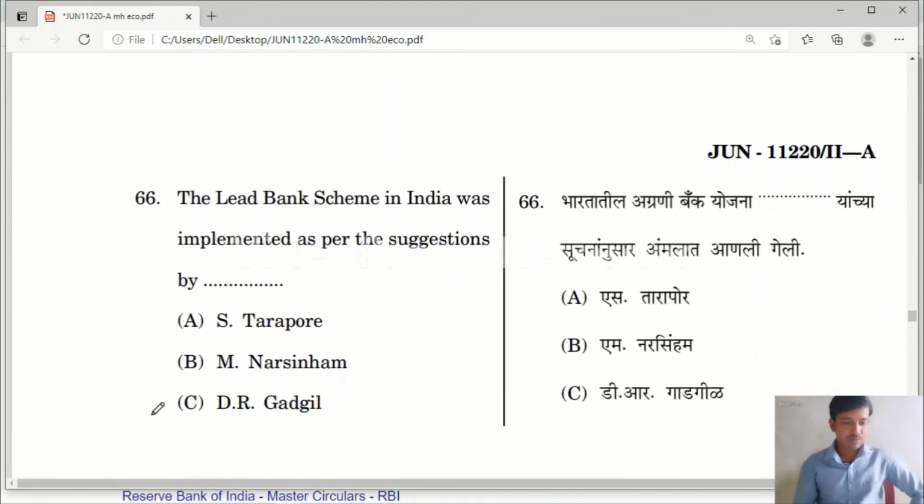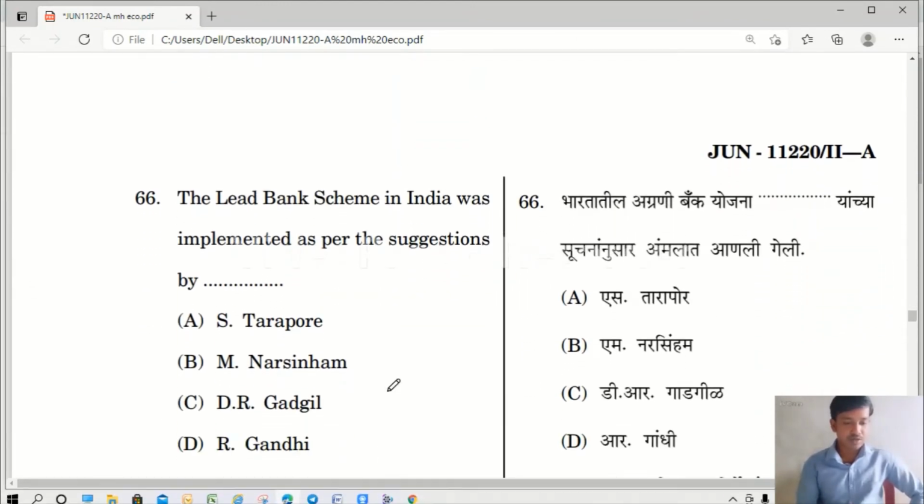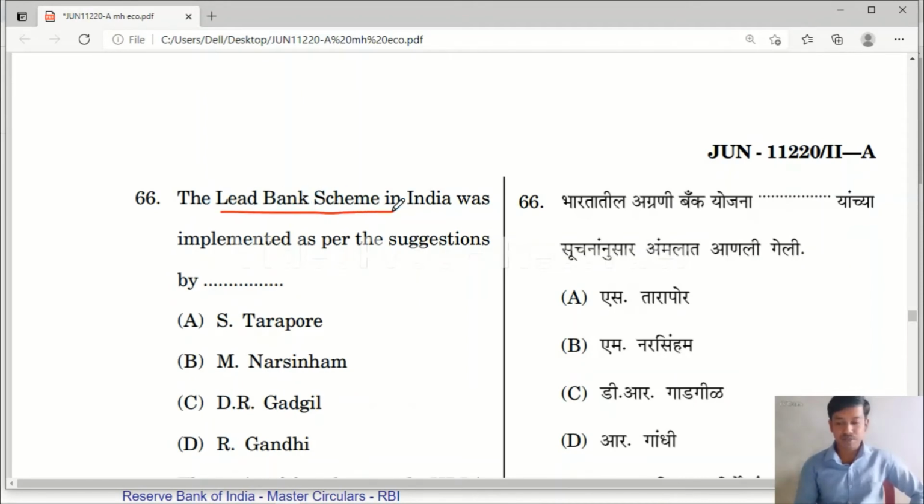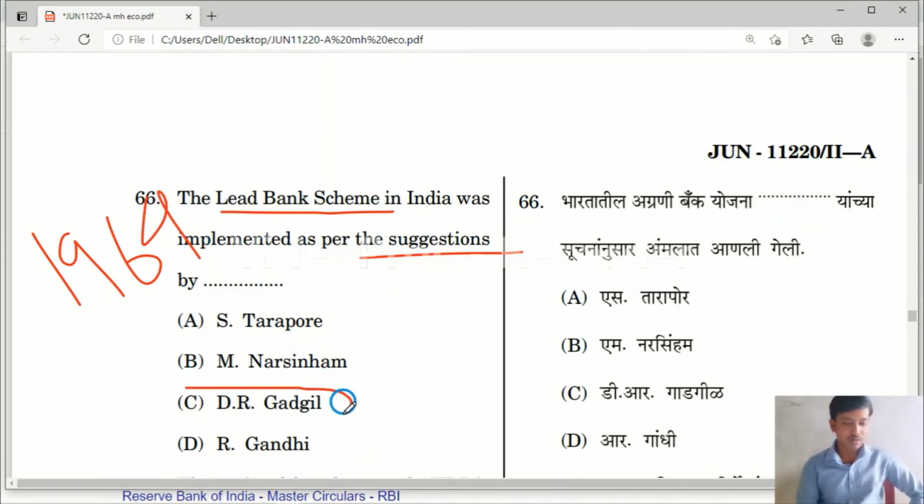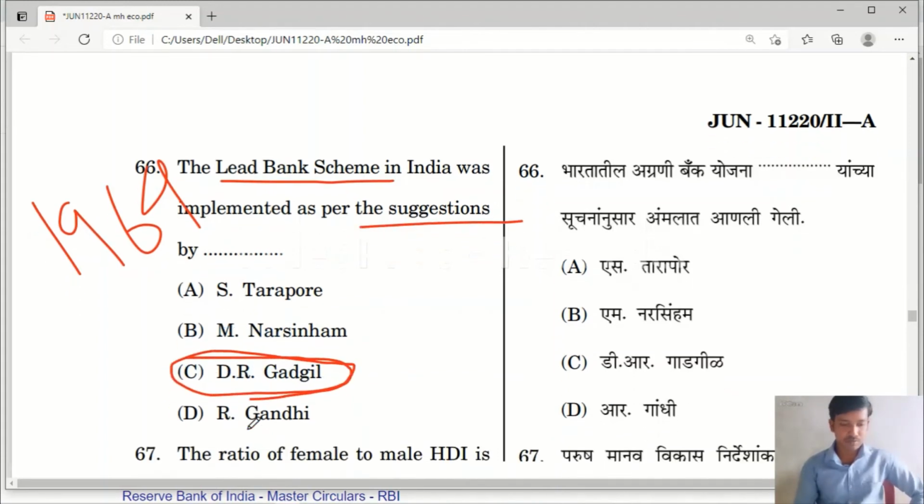Next, question number 66. The lead bank scheme in India was implemented as per the suggestions by. Okay, the lead bank scheme was implemented in the year 1969. Please remember, it was implemented in 1969 on the suggestions of D.R. Gadgil. Option C, D.R. Gadgil, is the correct answer.